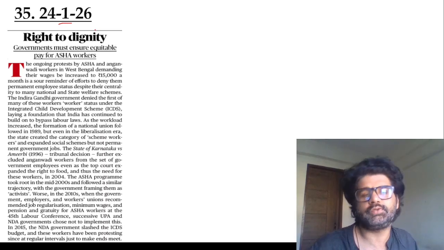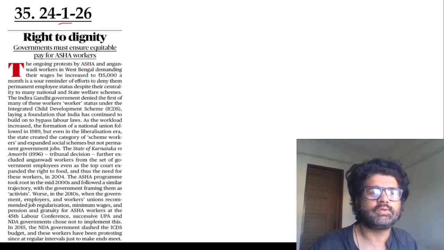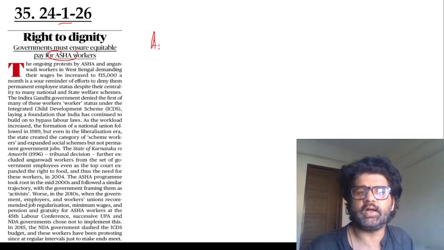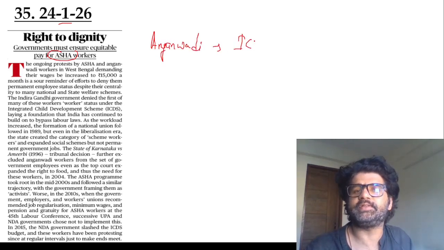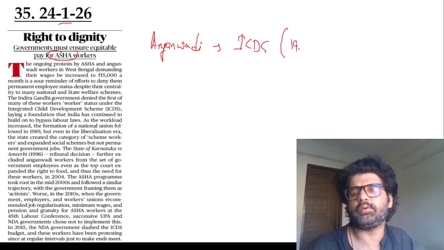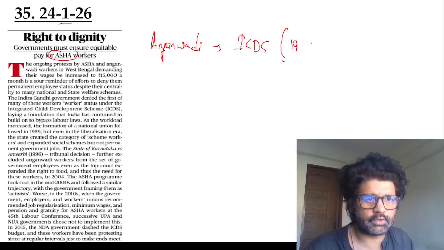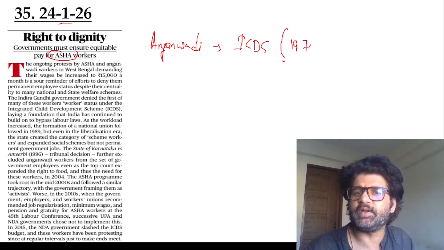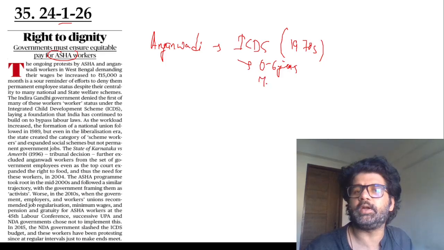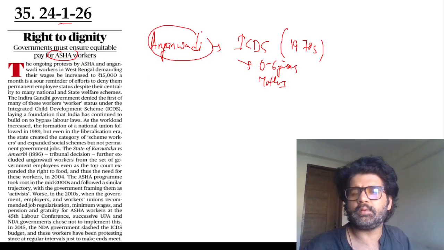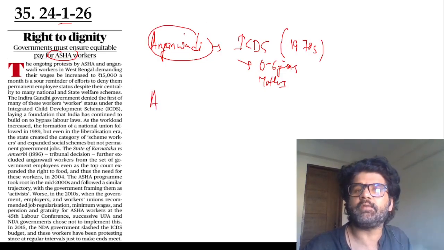24th January 2026, right to dignity. So ASHA workers, Anganwadi workers: there was a scheme called the ICDS scheme of the 1970s, Integrated Child Development Services, a child development scheme taking care of children 0 to 6 years of age and mothers, pregnant and lactating mothers. So there came Anganwadi workers, and then later on ASHA workers. Anganwadi workers are under the Ministry of Women and Child Development. Then there are ASHA workers, which are under the Ministry of Health.